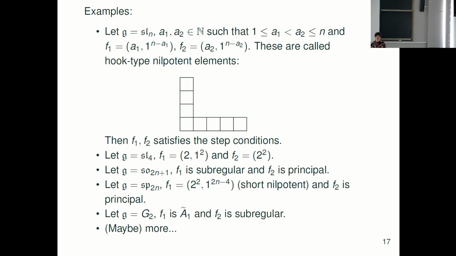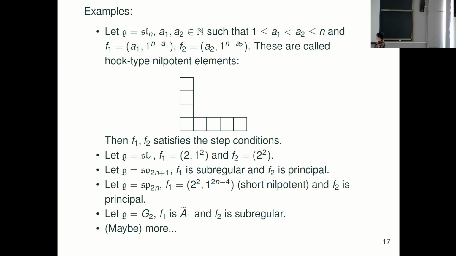We gave examples for many cases. For example, G is SL_N, taking a1, a2 as integers with a2 bigger. We consider F1 as the nilpotent corresponding to the partition (a1, 1, 1, 1, 1), and F2 to (a2, 1, 1, 1, 1). This is called a hook type nilpotent because the corresponding Young diagram looks like a hook. Then F1, F2 satisfy the step condition, and we obtain the theorem. In fact, this contains the principal case and the subregular case, so this covers the n equals 3 case.